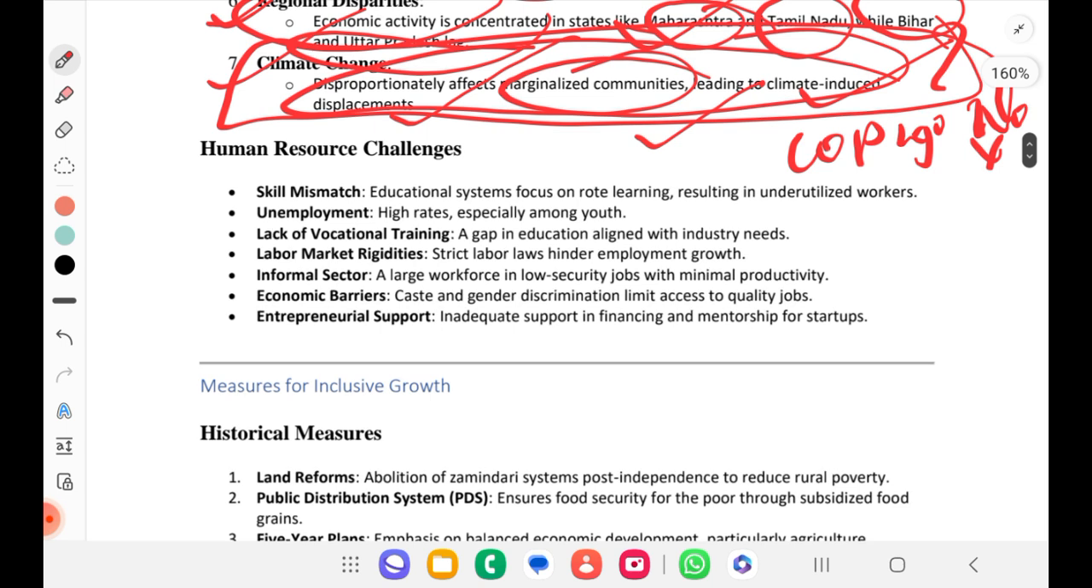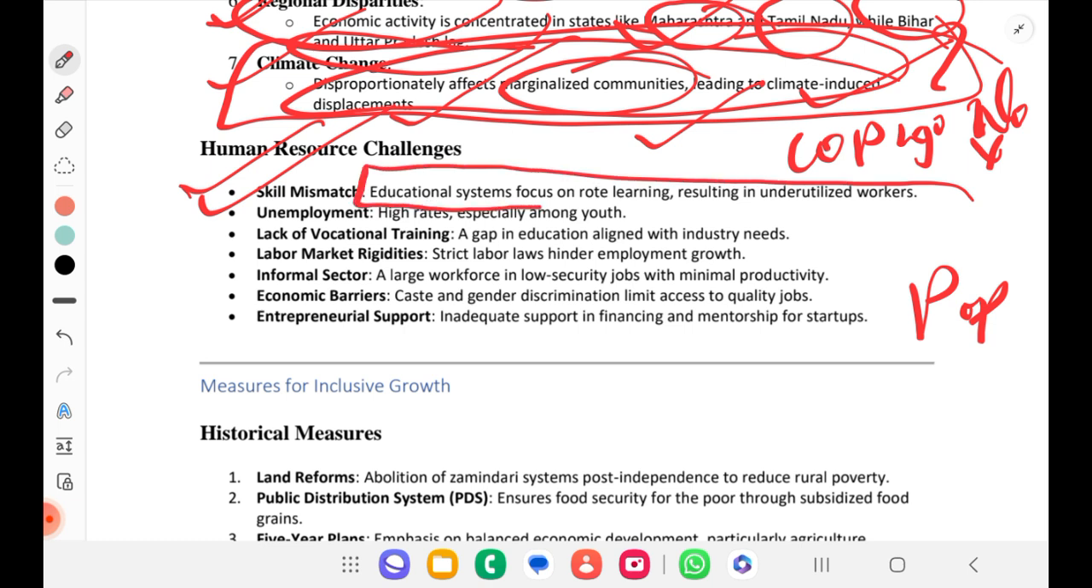Okay, if you see human resources challenges, what are the human resources challenges? We have people, population is there, demographics are there, but what are the problems or challenges that we are not able to convert them into human capital? First thing is skill mismatch. For that, are we having any initiative? We have Skill India, right? So write that. We have many others also, but one such is Skill India. You need not remember everything, as I'm repeating every time, it is not how much you know, it is how much you represent, right?